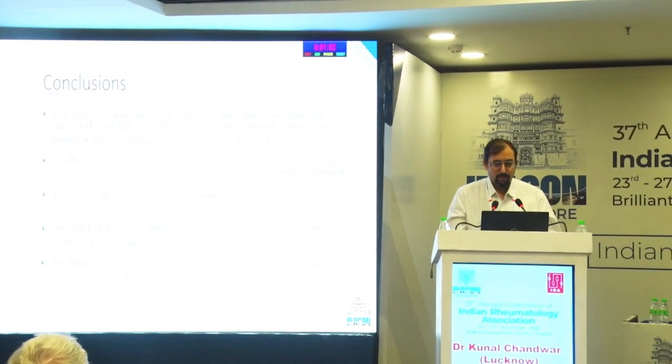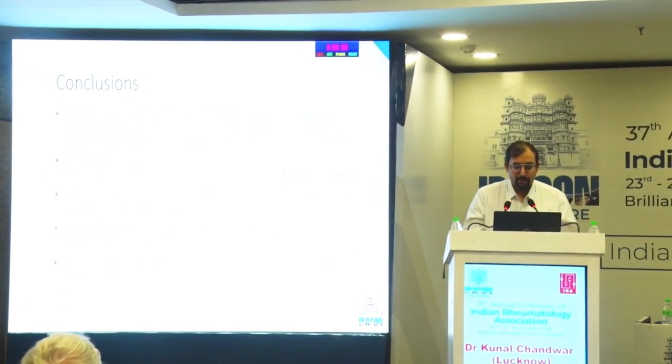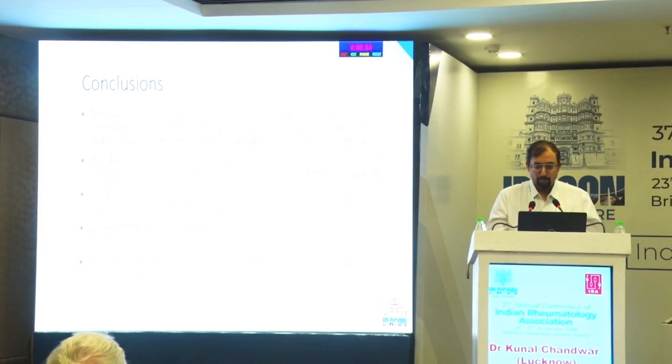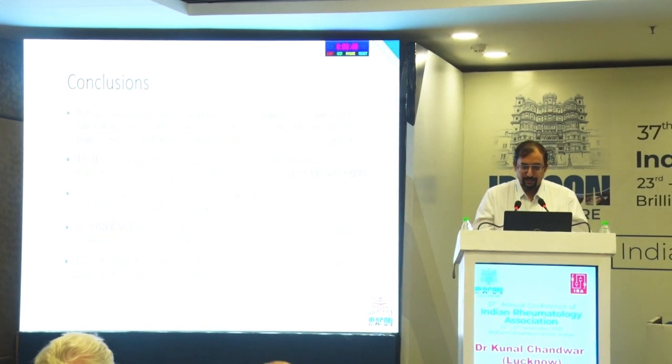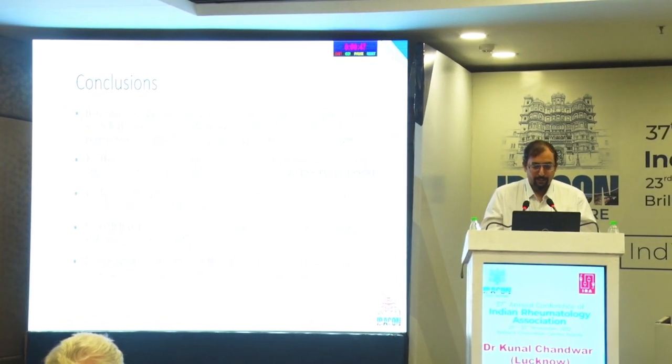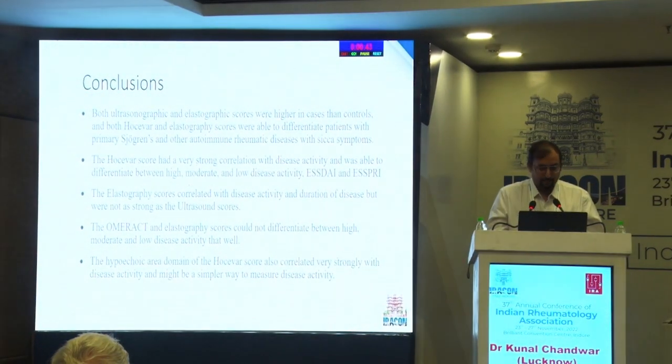So in conclusion, both ultrasound and elastographic scores were higher in cases than controls, and both HOSEVA and elastography scores were able to differentiate patients with primary Sjogren's and other autoimmune rheumatic diseases with sicca symptoms. The HOSEVA score had a very strong correlation with disease activity and was able to differentiate between high, moderate and low disease activity, ESSDAI and ESSPRI.